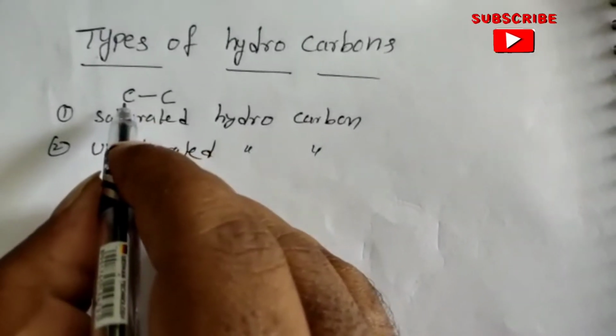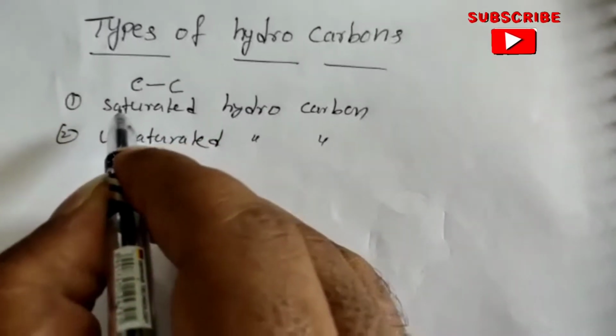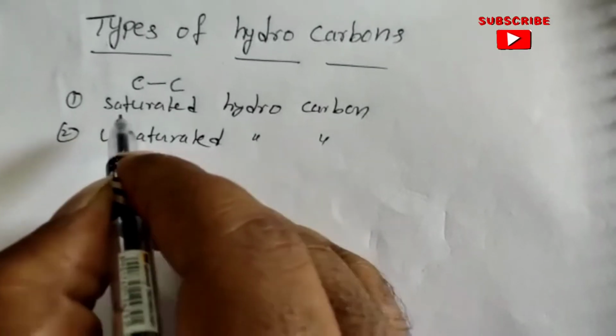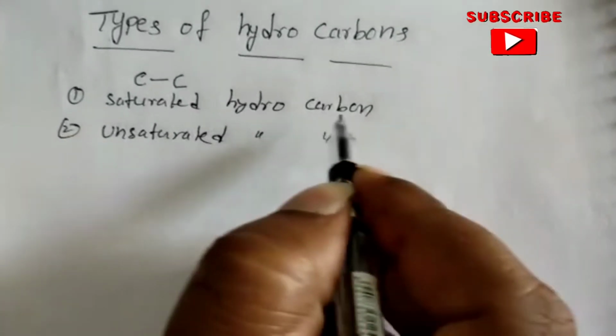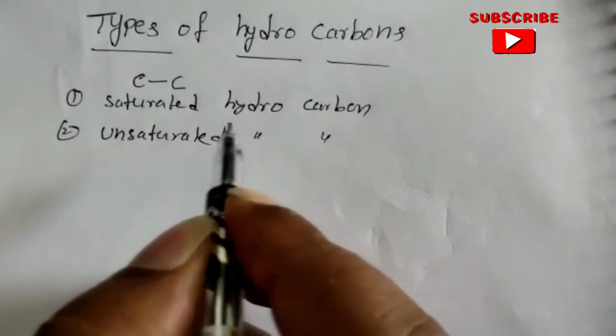Depending upon the bond formation between the carbon atoms, hydrocarbons are mainly divided into two types: one is saturated hydrocarbon and the second one is unsaturated hydrocarbon.